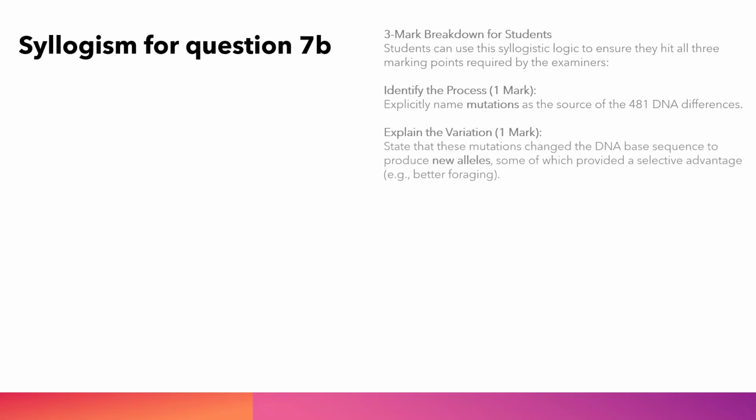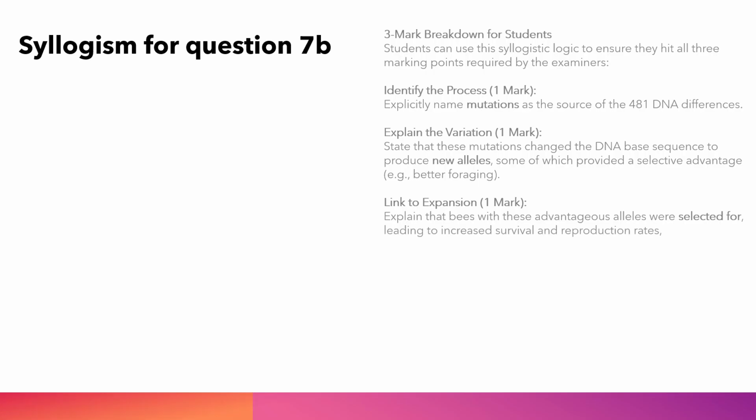State that these mutations changed the DNA base sequence to produce new alleles, some of which provided a selective advantage, e.g., better foraging. Link to expansion, 1 mark. Explain that bees with these advantageous alleles were selected for, leading to increased survival and reproduction rates, which allowed the favorable alleles to spread through the expanding population over time.